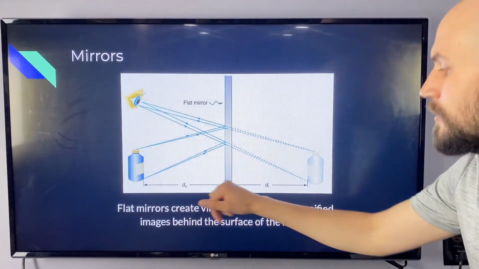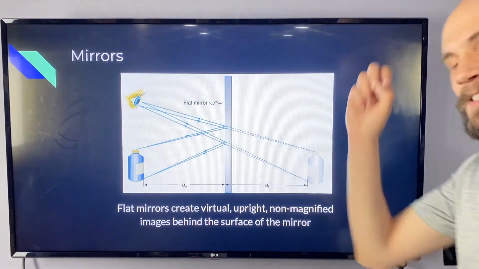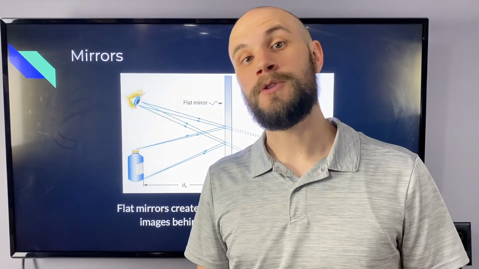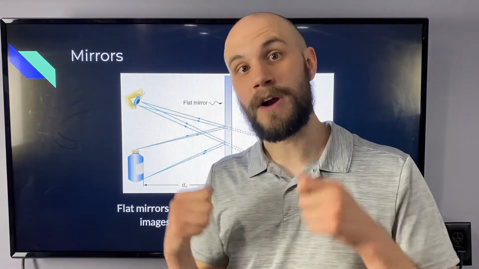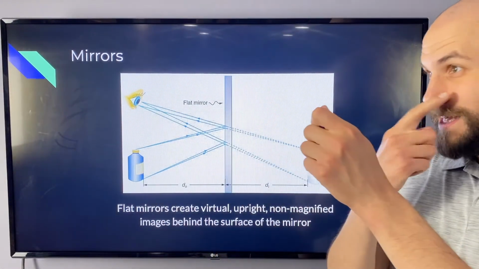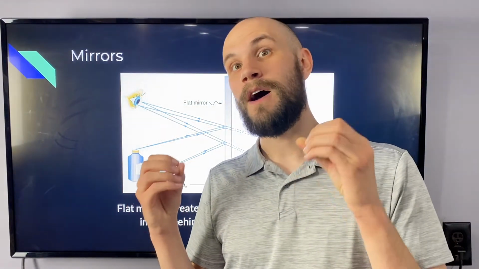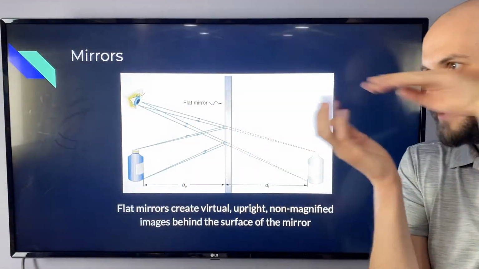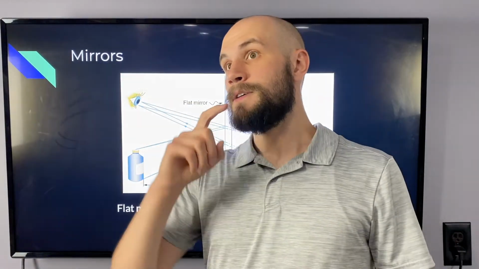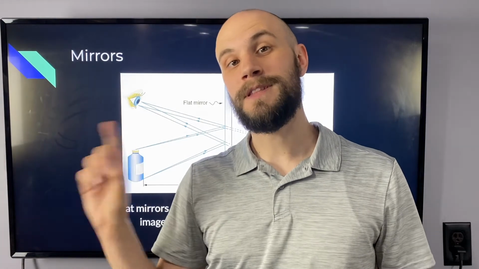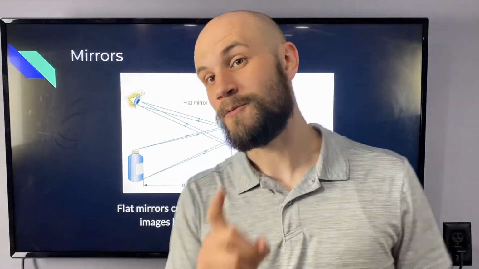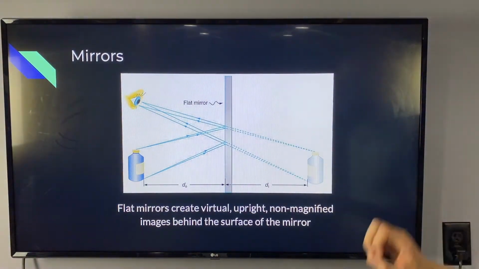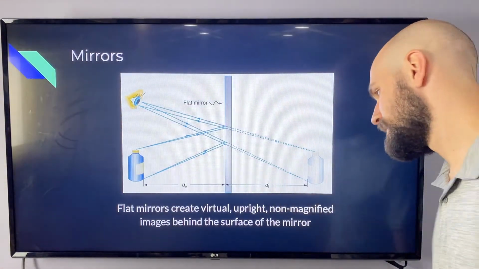Flat mirrors create virtual images. Virtual images are not real images. An example of a real image would be looking through a lens, like a lens for eyeglasses. The images that are created are real images because the light rays actually come off that object, bend through the lens, and hit our eyes. So if we're actually sensing the real light rays coming off the object, that's what we consider a real image. But because there's no true light rays here on this image, that makes it a virtual image.